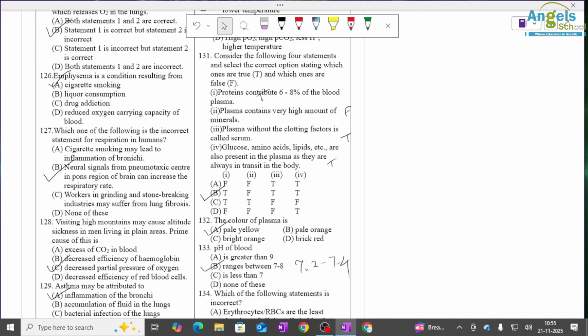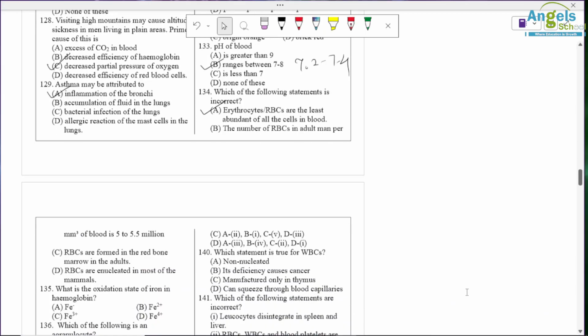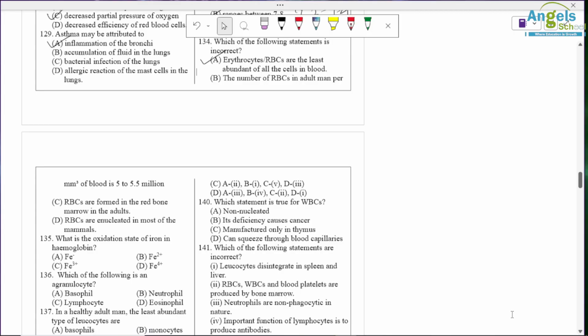Which of the following statements is incorrect? So RBC are the least abundant. So first is incorrect. Then RBC count is 5 to 5.5 million. RBC are formed in red bone marrow, and RBC is enucleated in most of the mammals. So all are correct. Only A is incorrect.